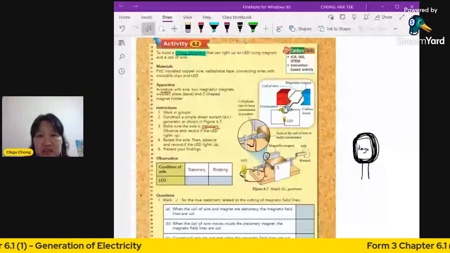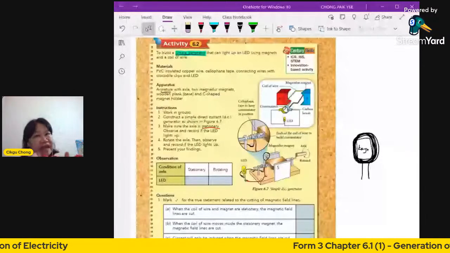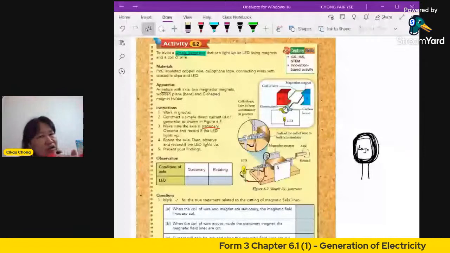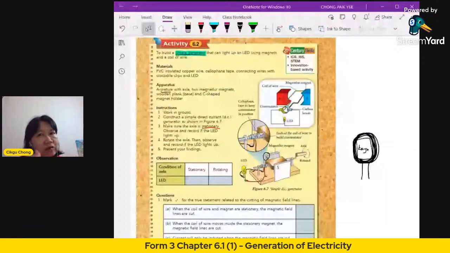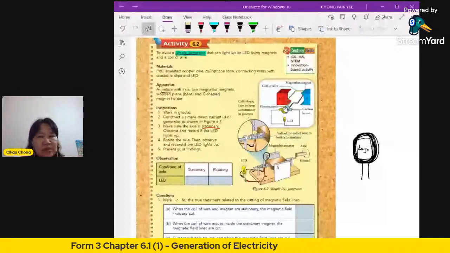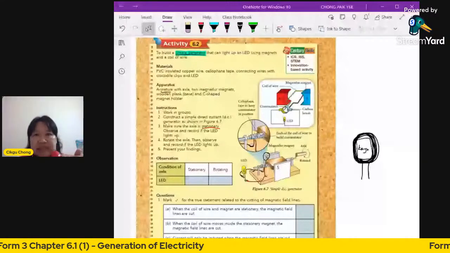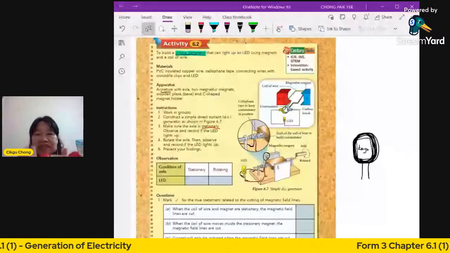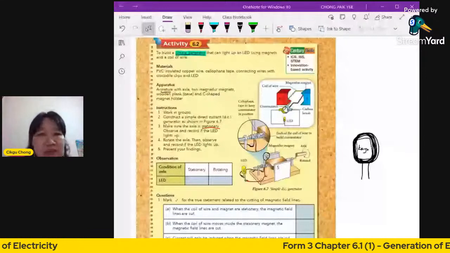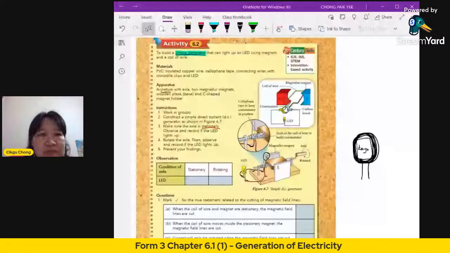If you have sound, you can hear it. You may also have production of sound actually, but not all generators will make that sound. Only my one is noisy. Okay, let's go to the second one. Make a simple generator. A simple generator is very simple. You just need very strong magnets.